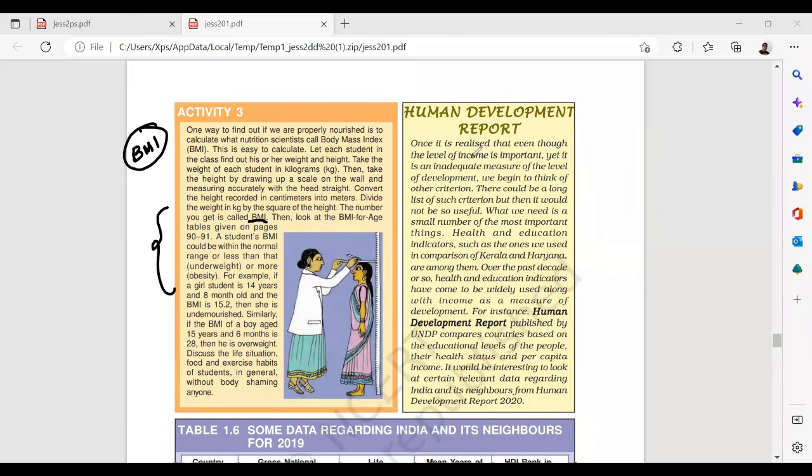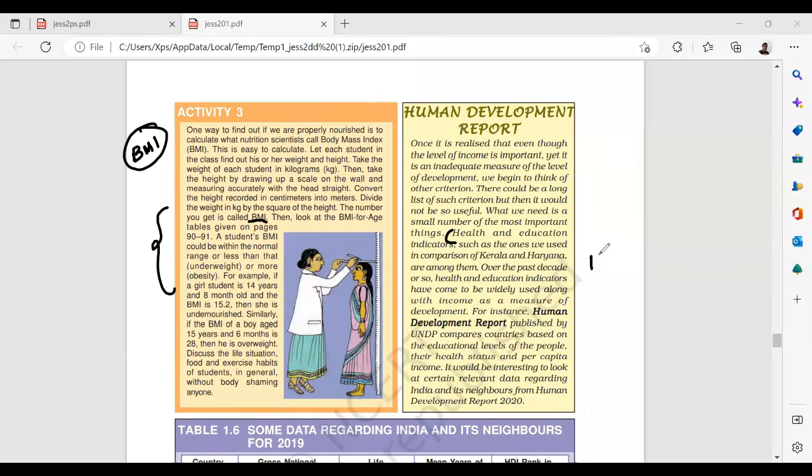Next, the Human Development Report. Once it is realized that even though the level of income is important, yet it is only an indicating measure of the level of development, we begin to think of other criteria. There could be a long list of such criteria, but then it would not be useful. From here, health and education indicators, such as the ones we used in the comparison of Kerala and Haryana, are among them. Over the past decade or so, health and education indicators have come to be widely used along with income as a measure of development.